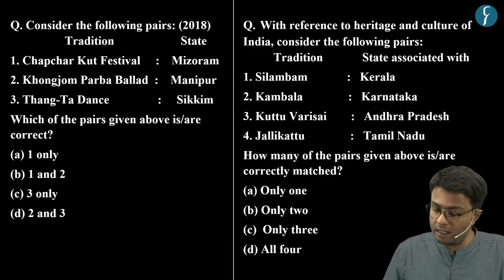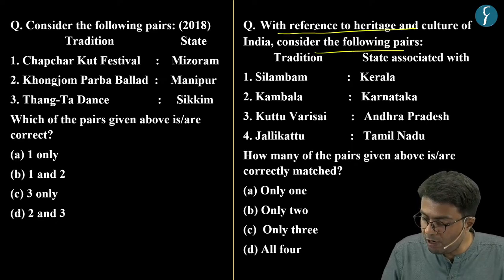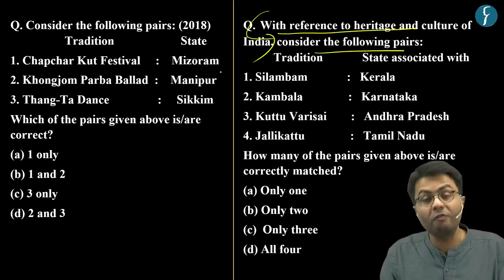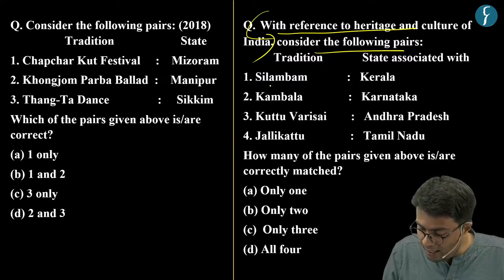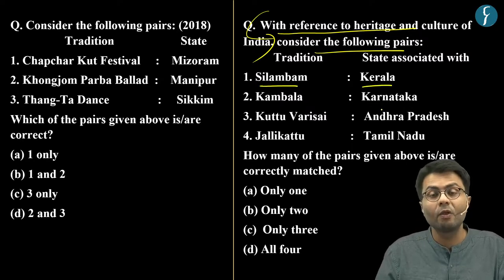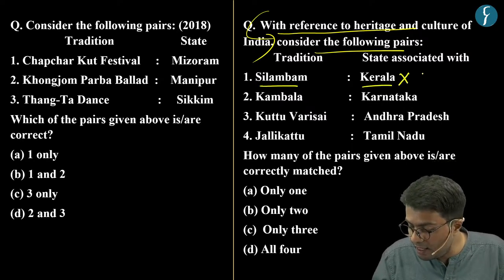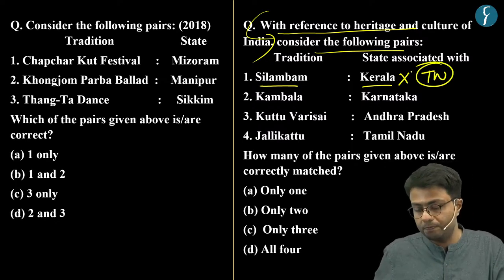Now, the practice question asks us to consider the following pairs with reference to heritage and culture of India. Now, the first pair highlights that Silambam is associated with the state of Kerala, which we know for a fact is incorrect because Silambam is associated with the state of Tamil Nadu.